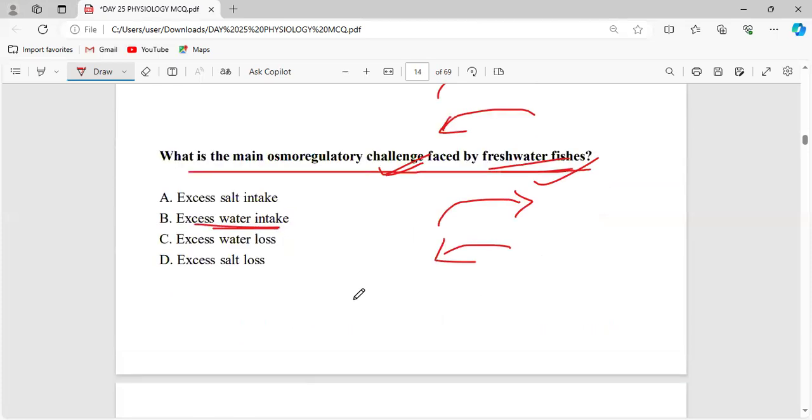Since the fish is surviving in water, the water will be very high in concentration in case of freshwater fish, so they have to take in the salt. That is the challenge faced by the freshwater fish. Okay, good.